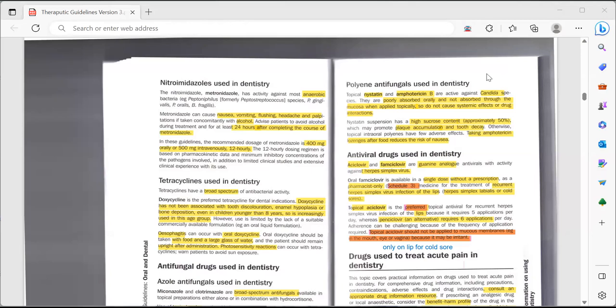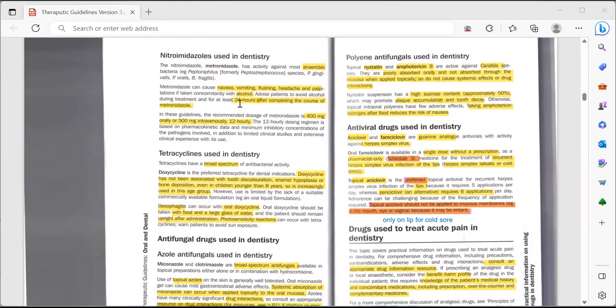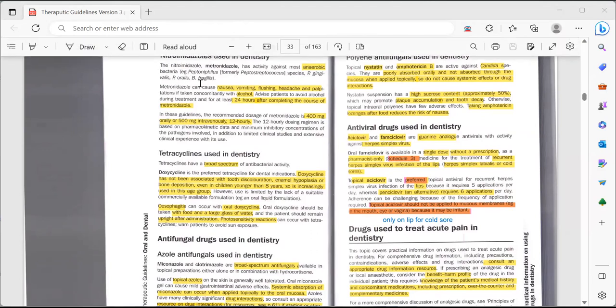And so we will start with today's pages that we need to do. So this is nitroimidazole used in dentistry. The nitroimidazole that we commonly prescribe to our patient is mainly the metronidazole. It acts against mostly the anaerobic bacteria.